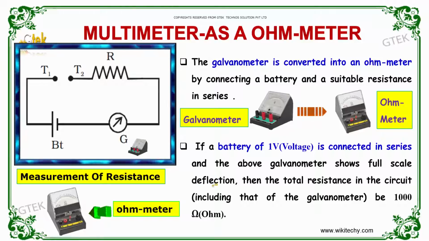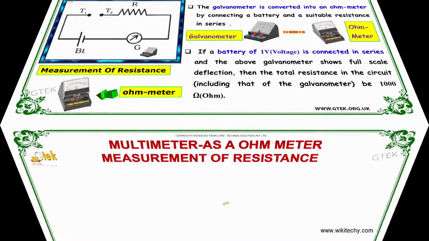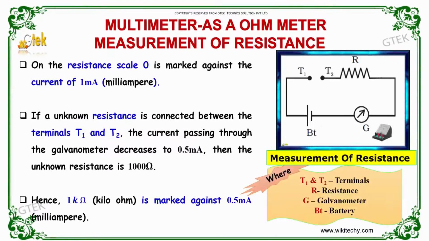If a battery of 1 volt is connected in series and the galvanometer shows full deflection, then the total resistance in the circuit will be 1000 ohms. So on the resistance scale, 0 is marked against the current of 1 milliamp.